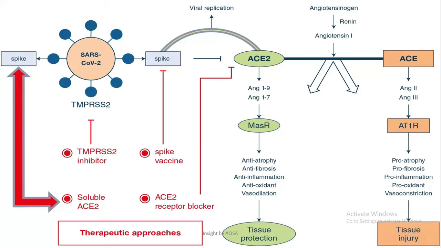When SARS coronavirus 2 enters the body, the spike proteins of SARS coronavirus 2 bind with the binding site of receptor ACE2, and cellular proteases prime these spike proteins, and the virus enters the host cell after these interactions. After entry into the host cell, the virus starts viral multiplication.